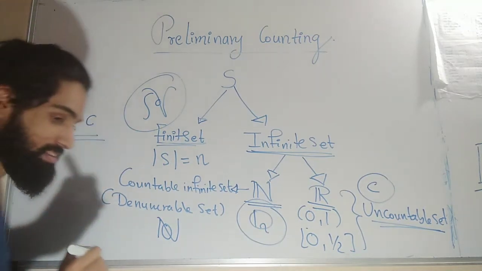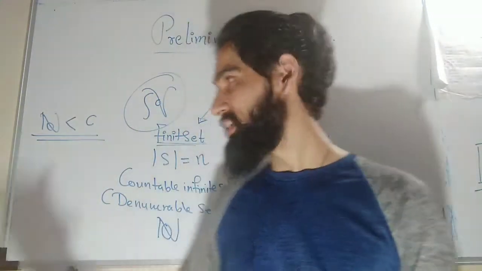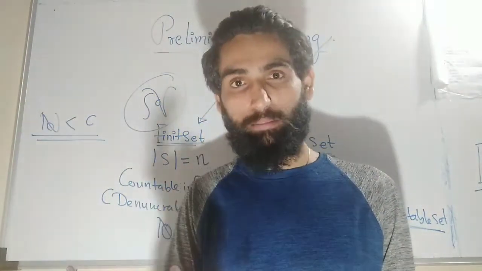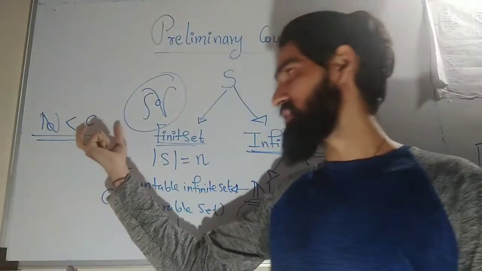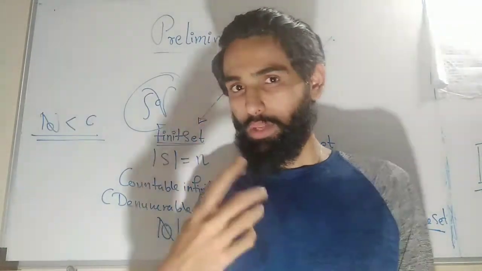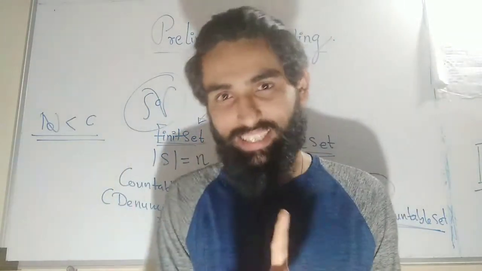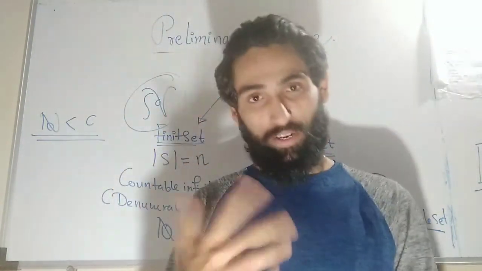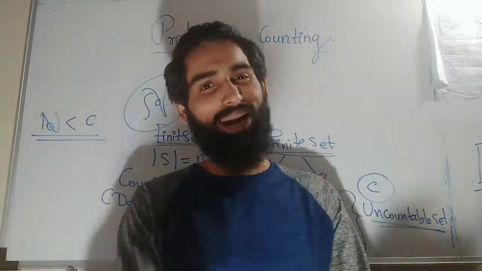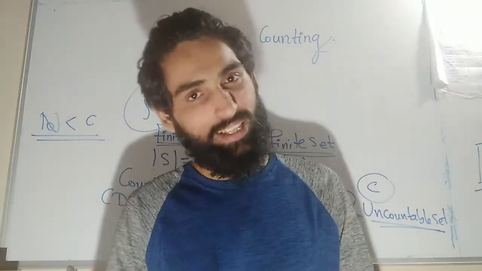Sometimes you must have heard that some infinities are greater than other infinities. This is one of the examples. This Aleph naught is one kind of infinite number. This infinity is actually less than this infinity. This means c is greater than one of the infinities, Aleph naught. Also, the question arises: does there exist some infinity which is greater than c also? The answer is yes. But for that you are not mature enough, I think. But you can definitely think of it. Search it online. If you are interested, let me know. I'll write in the comment box what it's about. But I think for now, this much is enough to make you interested in this topic.